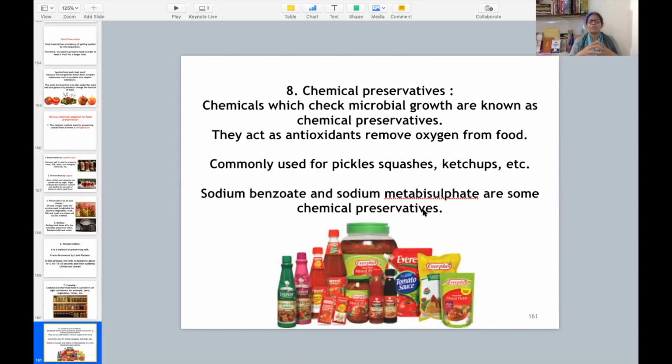Then chemical preservatives. Chemicals which check microbial growth are known as chemical preservatives. Check microbial growth means उसकी microbes की growth नहीं होने देना. How do they check the microbial growth? They act as antioxidants. These chemicals remove oxygen from food. If oxygen will not be there, the bacteria cannot grow. Commonly used for pickles, squashes, ketchups, etc. Sodium benzoate and sodium metabisulfite are common chemical preservatives.